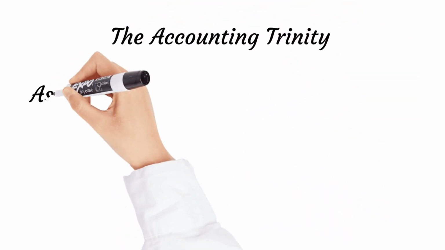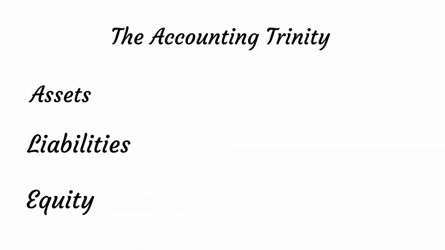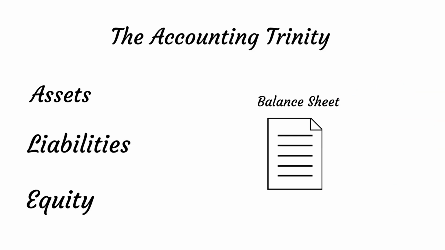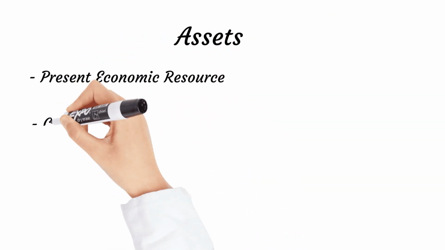Welcome back to our Back to Basics series where we break down accounting into the simple, fundamental concepts. Today we'll be discussing the accounting trinity: assets, liabilities and equity that are the backbone of each and every financial statement, especially the statement of financial position, or how it is usually called, the balance sheet. Let's begin our discussion with the definition of the asset.